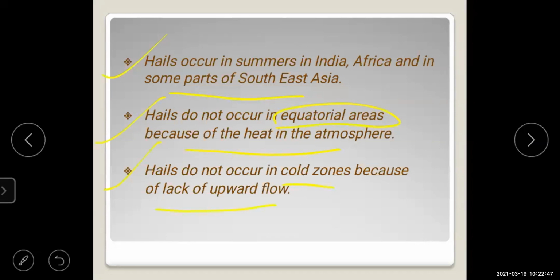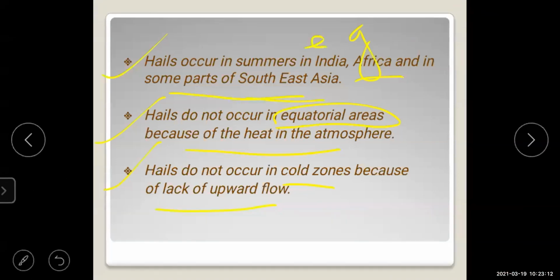Hailstones you will see mostly in the higher altitudes, like Mount Everest. In India we will see hails only in summers, in Africa and some parts of Asia. This is the example of hailstones.